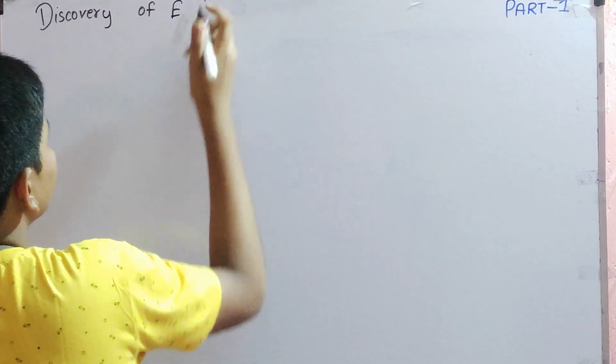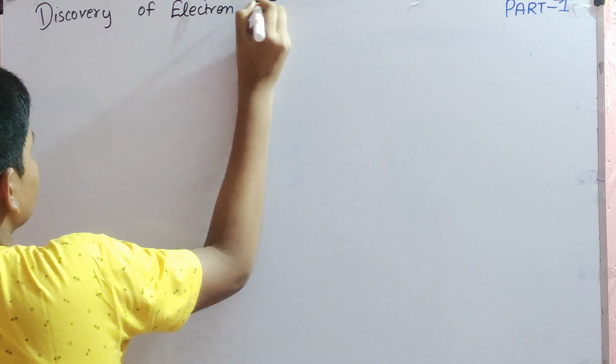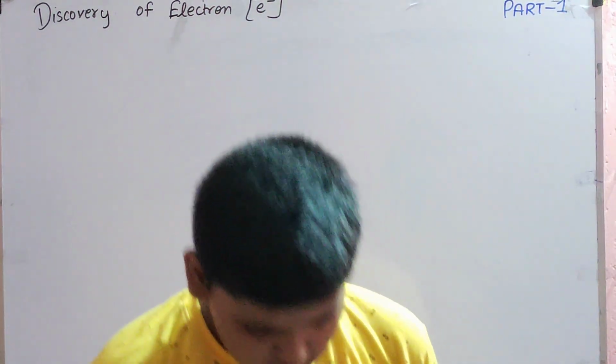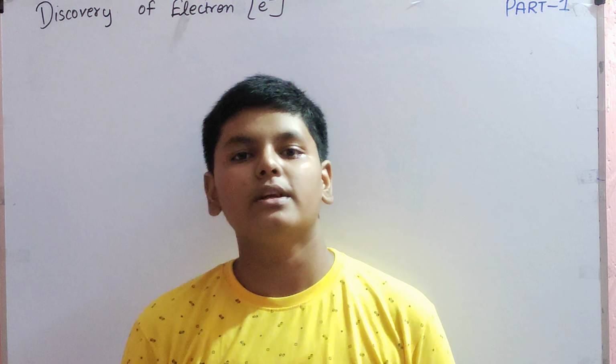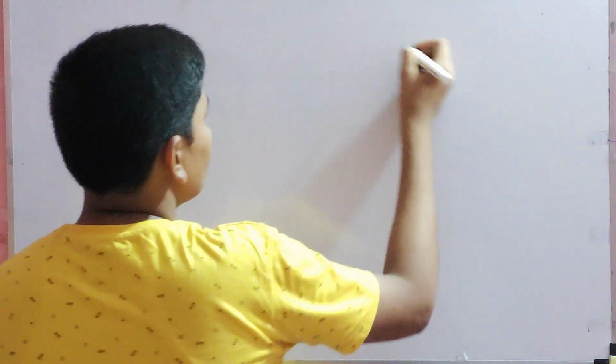The electron is represented as e minus, because it has a negative charge. We'll see about that. The electron was discovered by two people. First one, William Crookes, and second one, J.J. Thomson. William Crookes and J.J. Thomson performed one experiment. This is a very famous experiment.